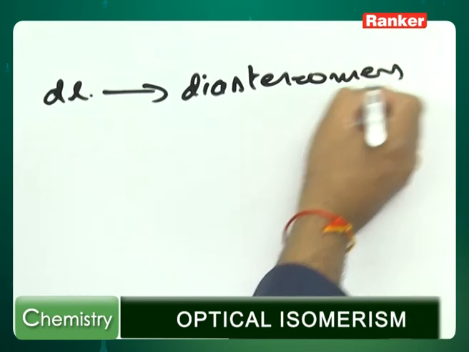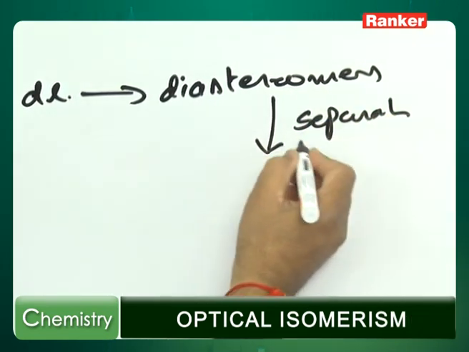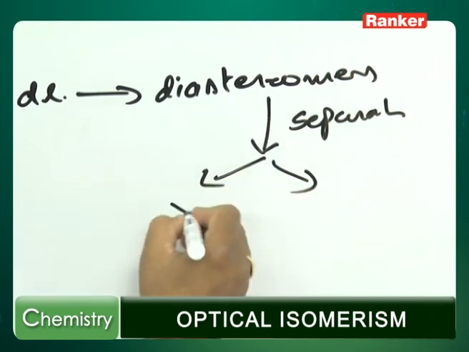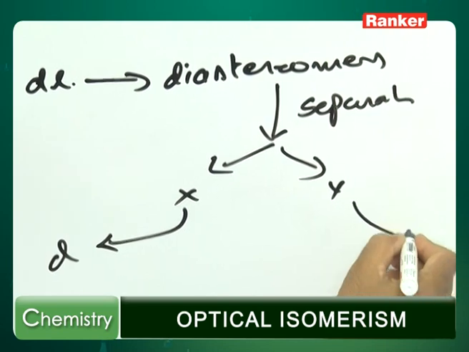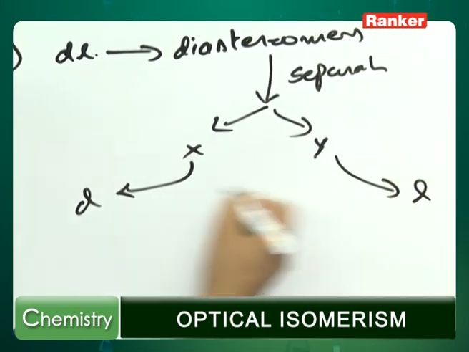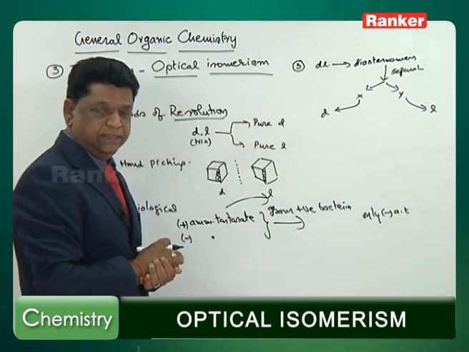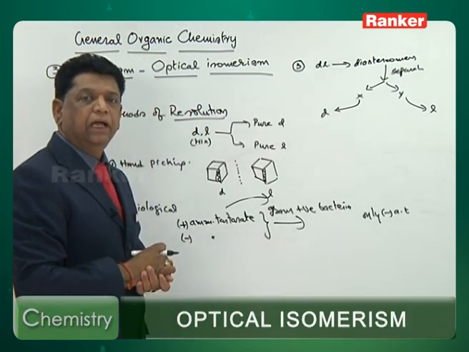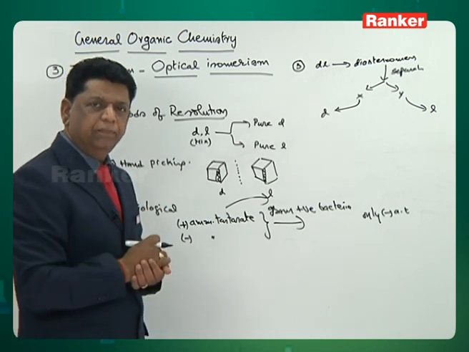In the form of diastereomers, you separate the two fractions, x and y, then back-convert x into the D, and y gives the L. So first the DL mixture is converted into diastereomers. Diastereomers are not mirror images, isn't it? Half a part is mirror image, a part is not.